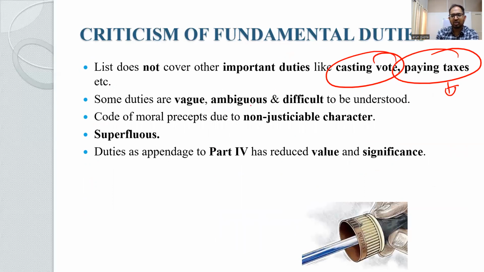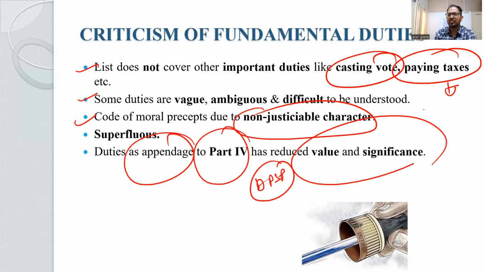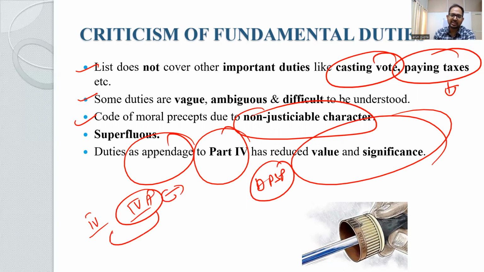Then again, the non-justiciable character is being criticized. Some of them are a little superfluous, over the head, right? Then some people criticize fundamental duties as just an appendix to Part 4, that is the DPSPs, right? And hence the significance is a little less, because Part 4A, although it is a separate part, some may think is an appendage to Part 4 and may not be that significant.